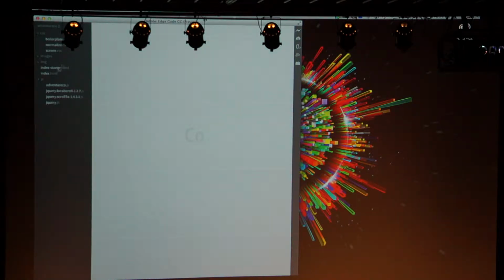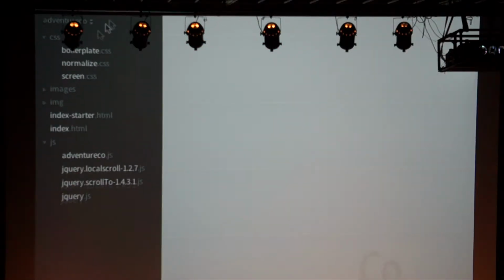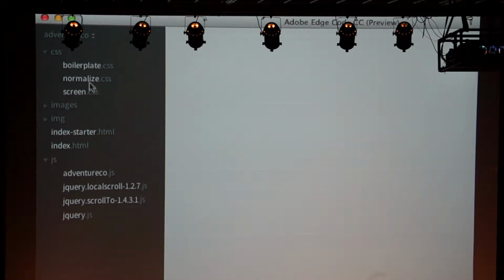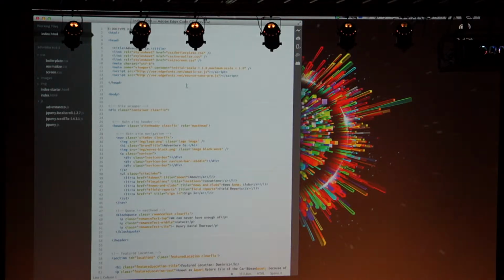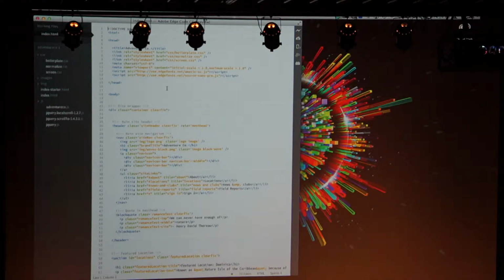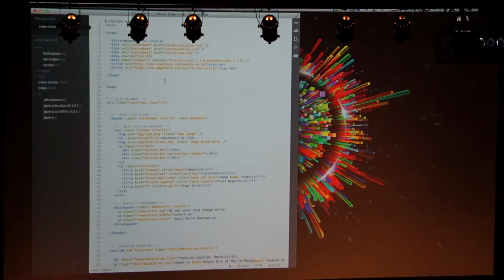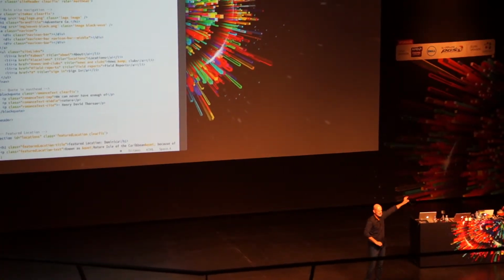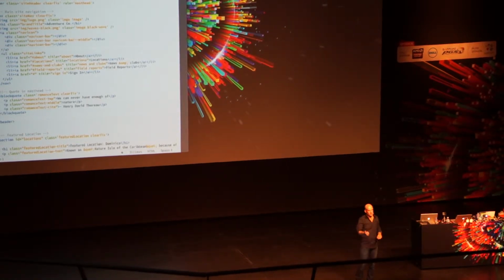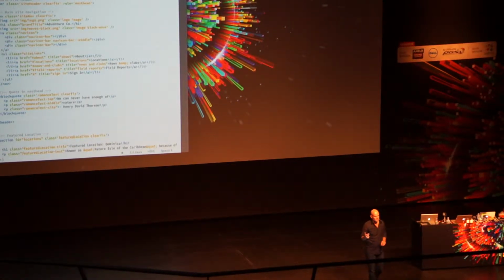Okay, you'll notice that what I've done here is I've just opened inside Edge Code. It's a very, very lightweight little application. This is a website that I've got here. Let's just open up the index page. So this is HTML. This is code. All I'm doing is writing code. And Edge Code is just built for HTML, CSS, and JavaScript. It's built for the web. It's not for coding other bizarre things. It's just HTML, CSS, and JavaScript. Have a guess what it's written in.